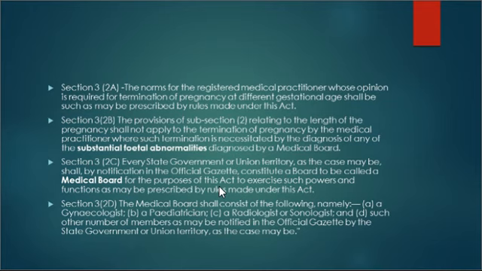Section 3, clause 2b also says that the provisions of subsection 2 relating to the length of the pregnancy shall not apply to the termination of pregnancy by the medical practitioner where such termination is necessitated by the diagnosis of any of the substantial fetal abnormalities diagnosed by a medical board. All right.